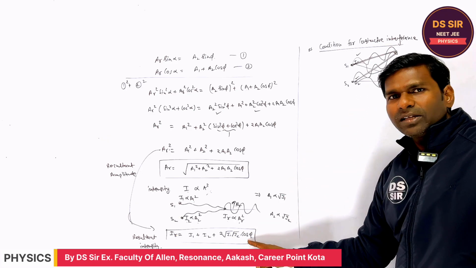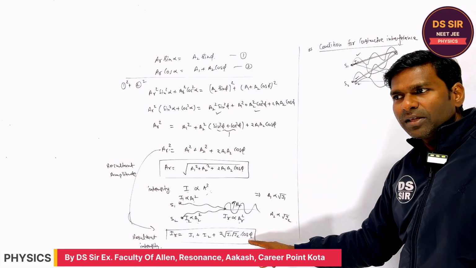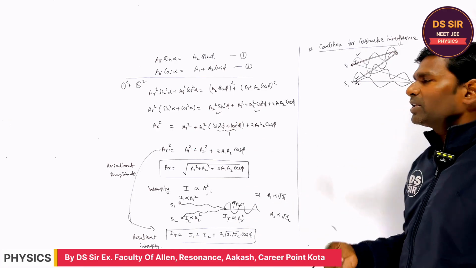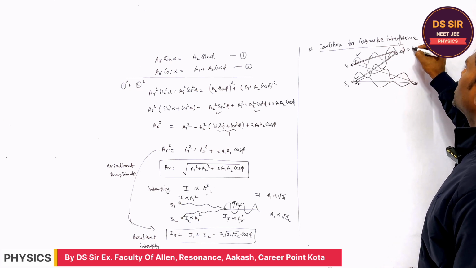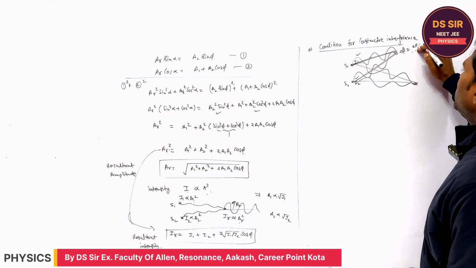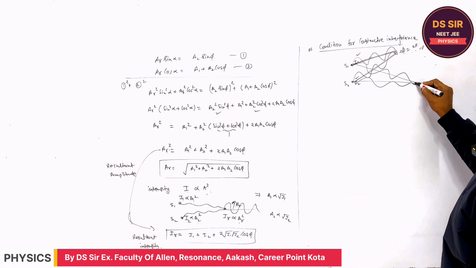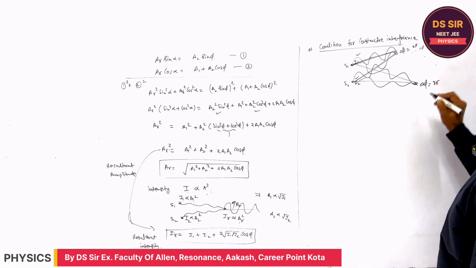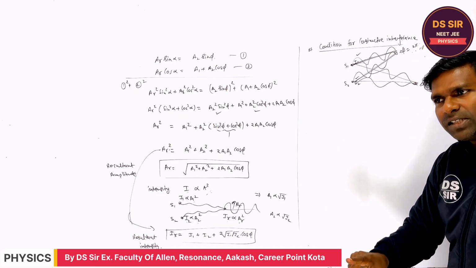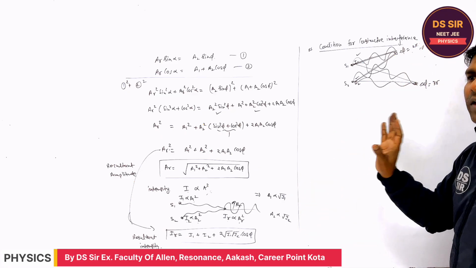For a different path, the phase difference can be changed, but it is constant. It is not varying with time. For example, here suppose the phase difference is 0, 2 pi, 4 pi. If it is 2 pi here, it will always remain 2 pi. It does not change. At another point, the phase difference may be 3 pi. At different points the phase difference may be different, but with time it is not changing. It will remain 2 pi always.